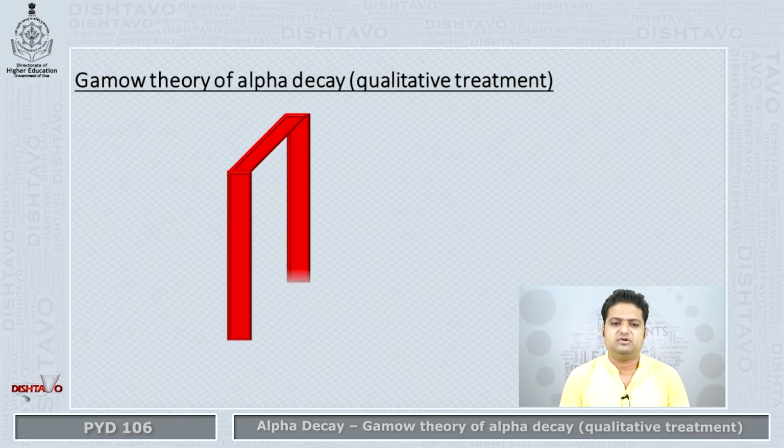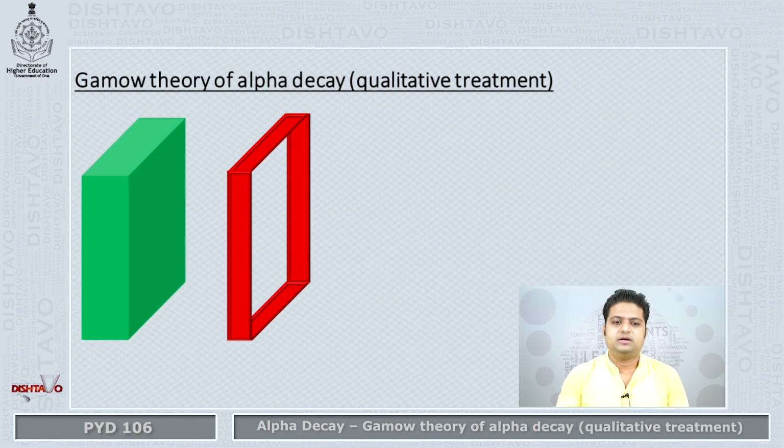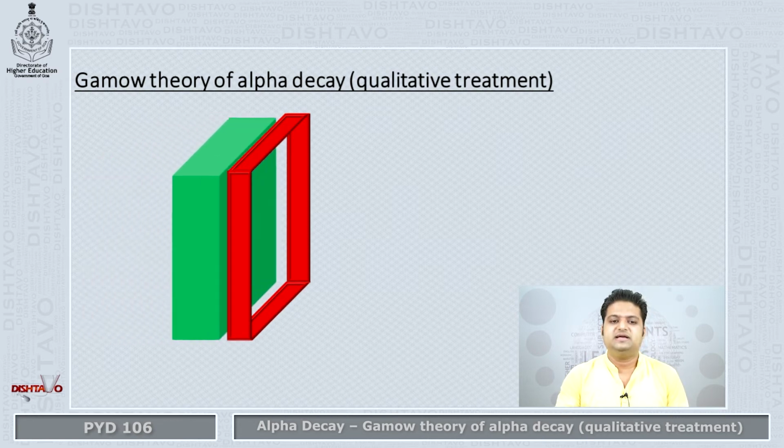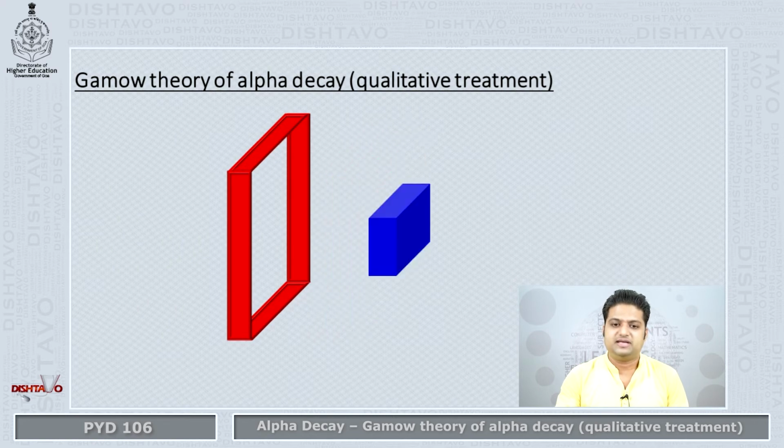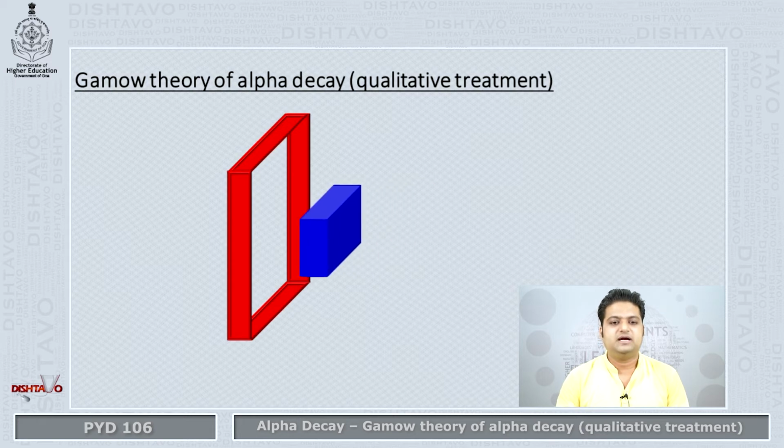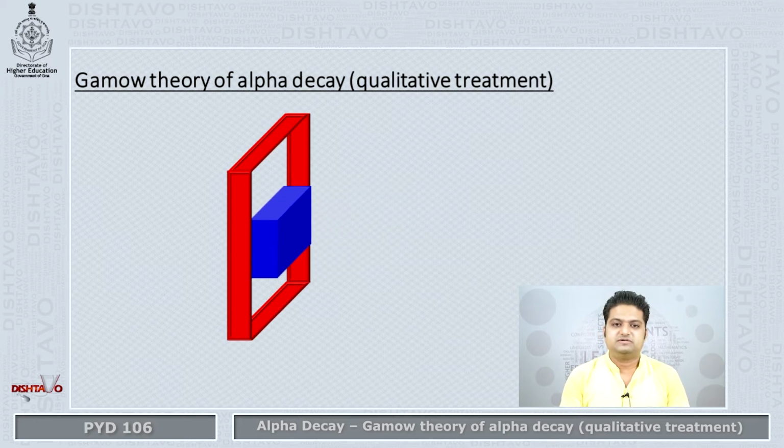Just like if I give you a very vague example here, you can see this window here, and I'm saying that this block is very easily crossing this window, no problem. But then I'm saying that this block, which is 1/4 the size of that same block, is unable to cross. I know it's a very bad example, but good enough to understand the paradox in alpha decay.